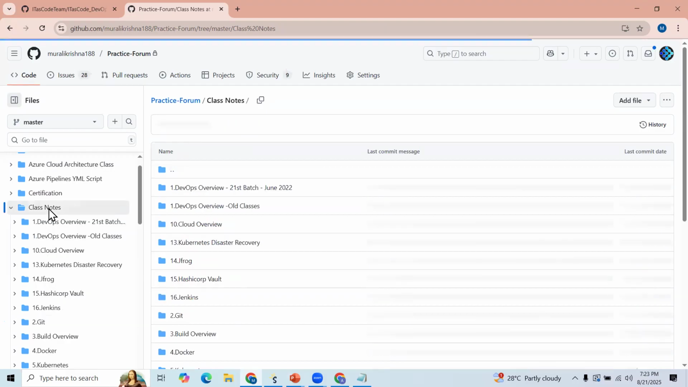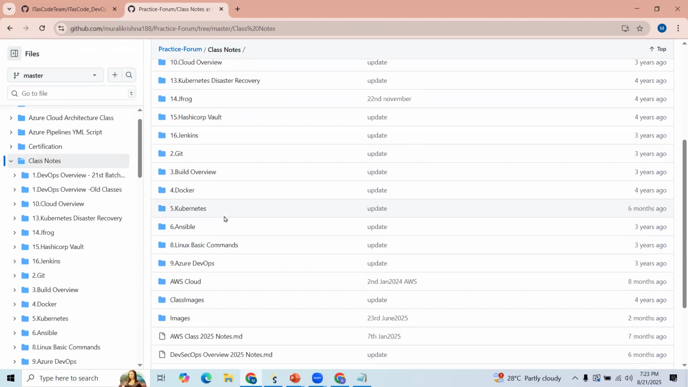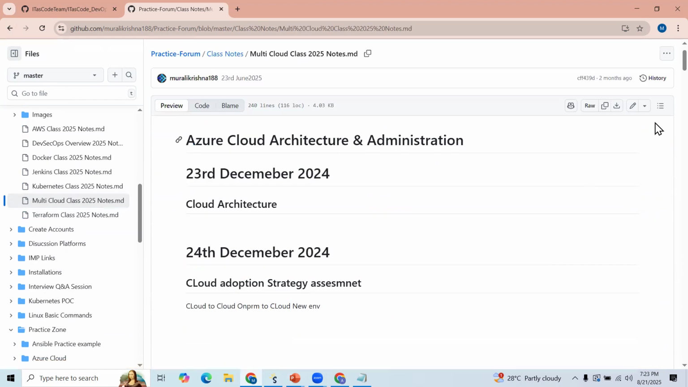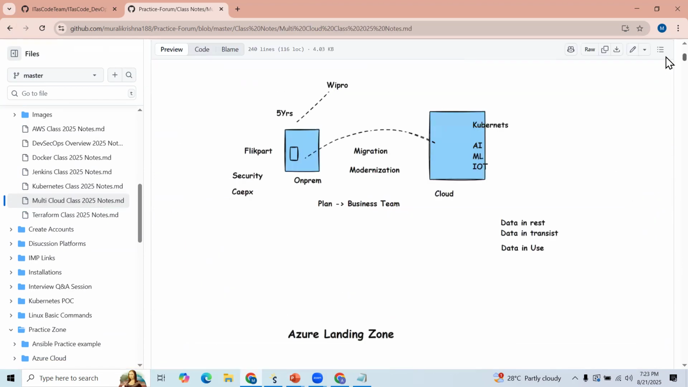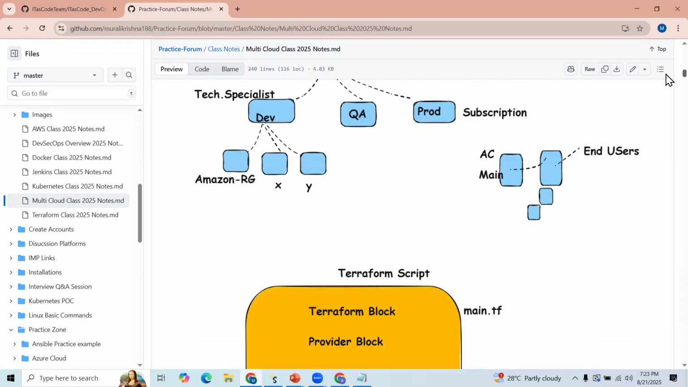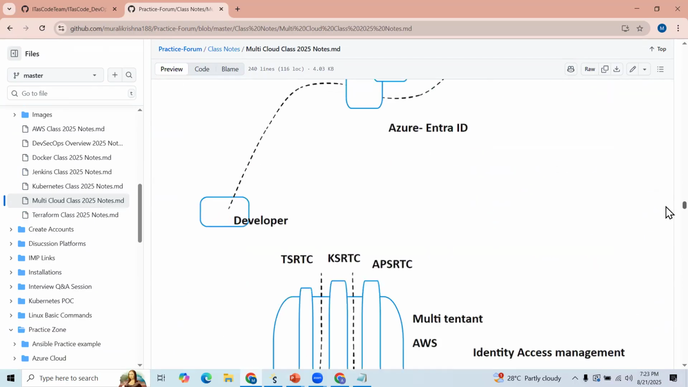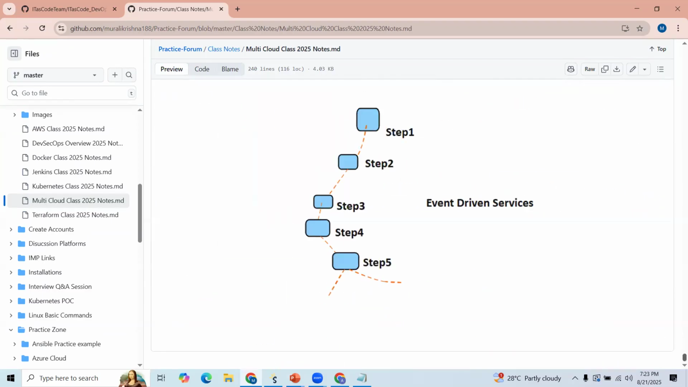We are also maintaining class notes. For each and every class we capture notes, and we mention screenshots and such things. For your reference, go through these class notes if you need any reference for whatever we are learning in the classroom.